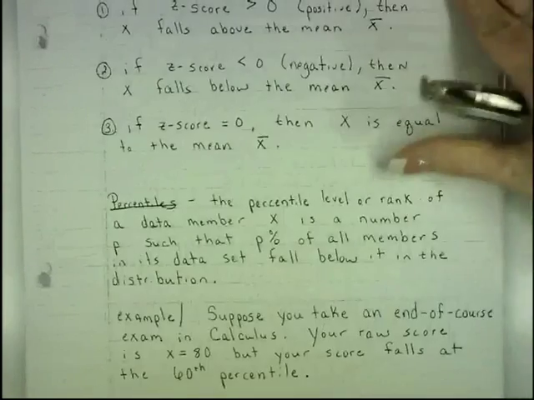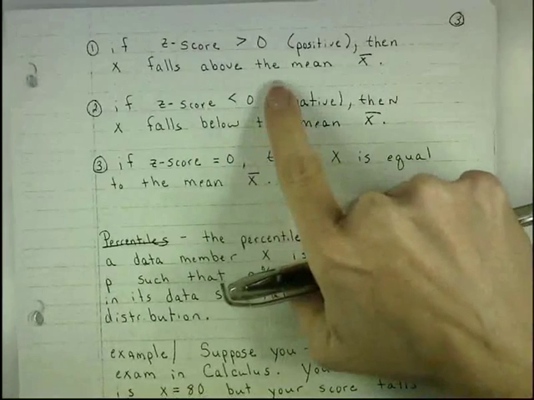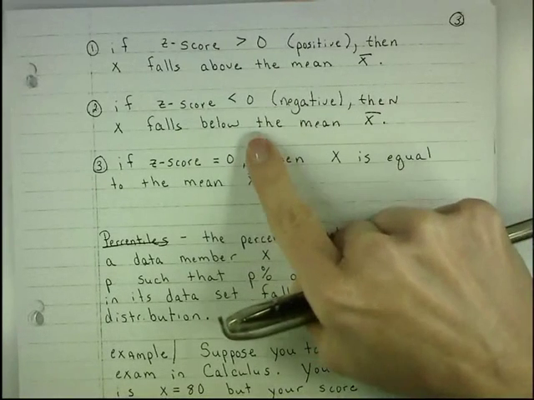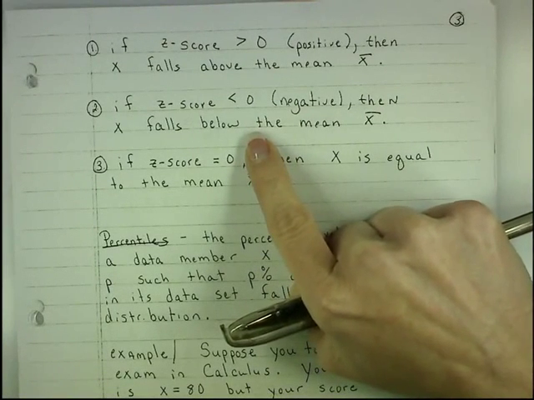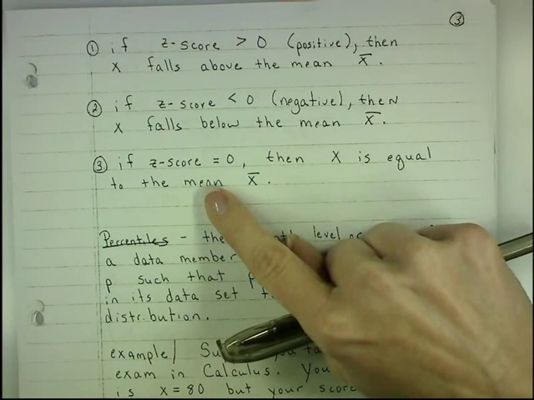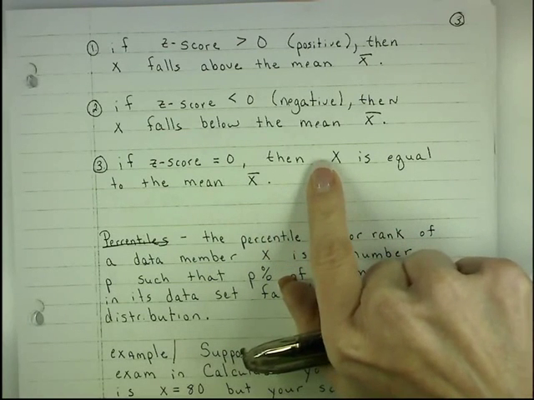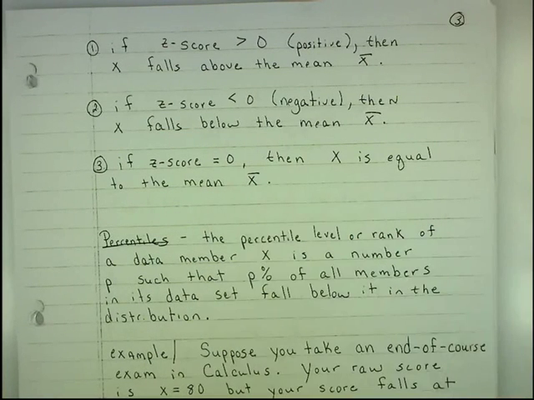So z-scores can be positive, greater than 0. That means that the data value falls above the mean. It can be negative, less than 0. That means it could fall below the mean. And then if a z-score is ever equal to 0 for a data value x, that means that the data value x is exactly equal to the mean.